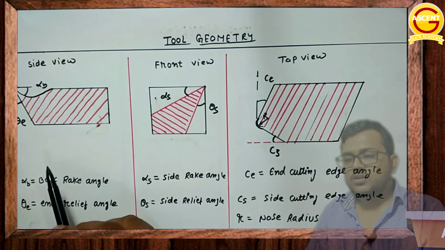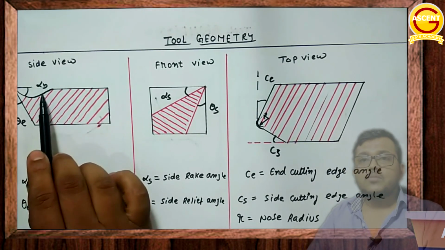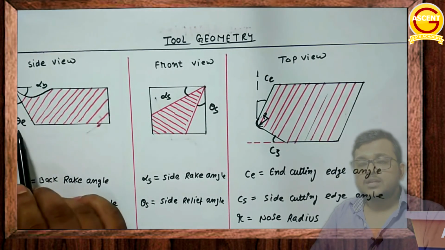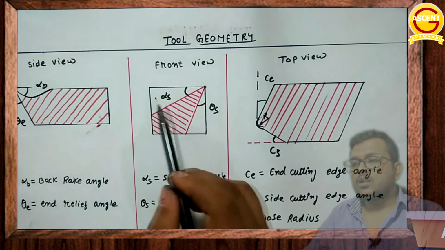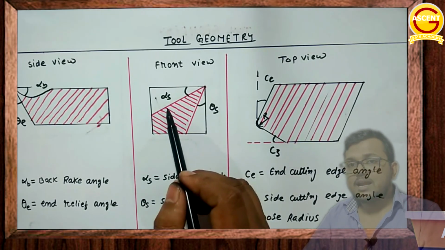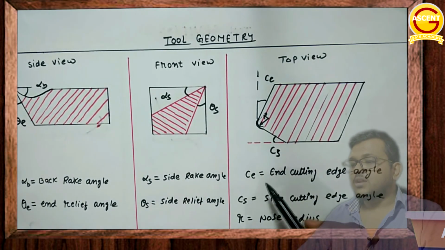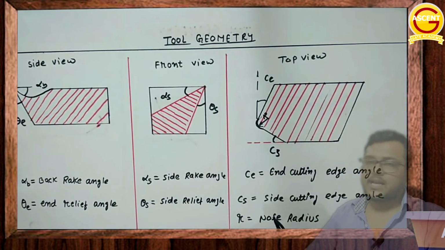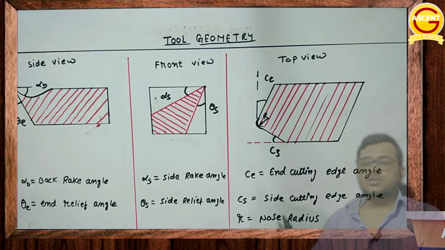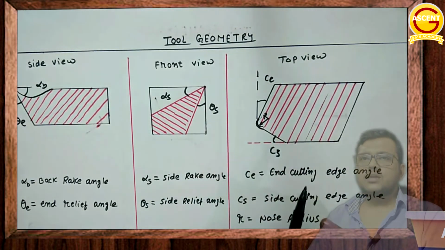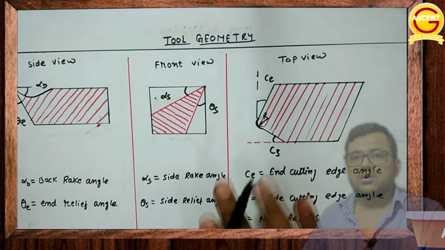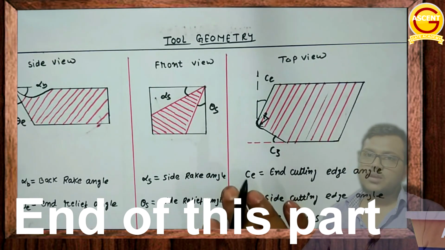So you understood the terms. What is alpha B? Alpha B is the back rake angle. What is theta E? That is the end relief angle. What is alpha S? Side rake angle. Then what is theta S? Side relief angle. Then end cutting edge angle, side cutting edge angle, and nose radius. This is the entire thing which we have understood, and we have defined it also.